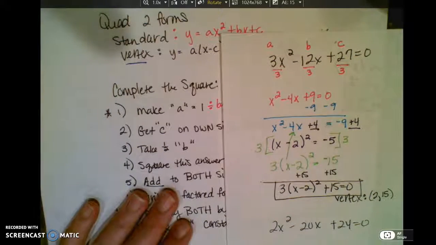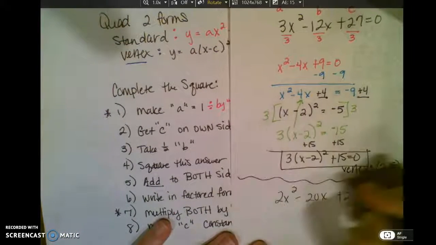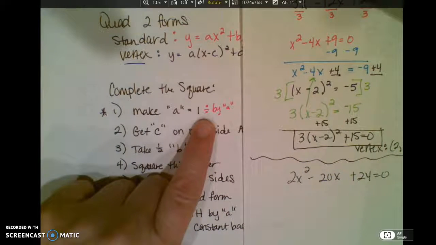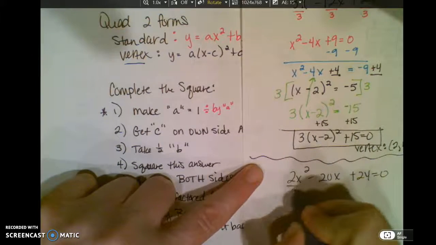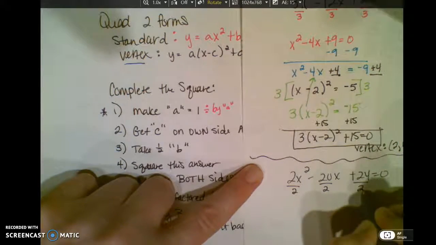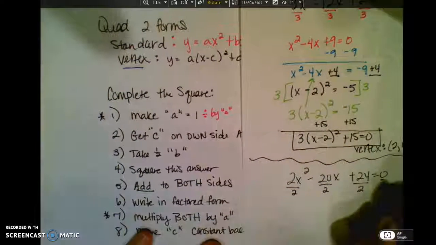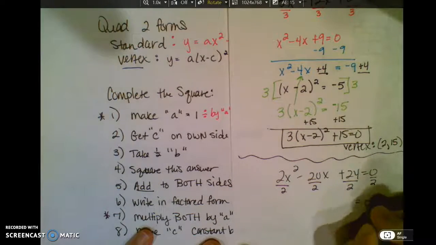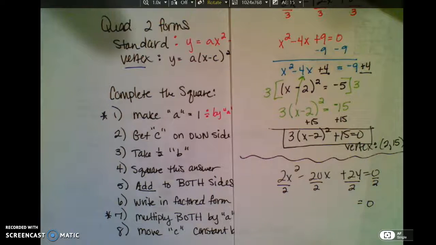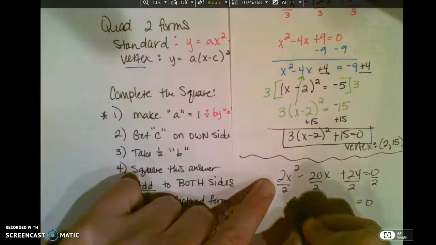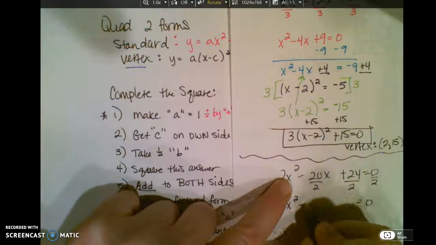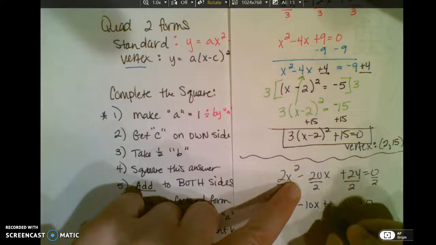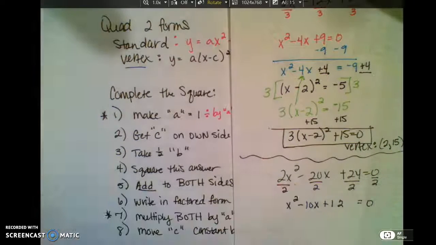So we're going to go through this process again with this problem right here that you can see. My first step is to divide by a. I'm making a 1 by dividing. Now really you're also dividing 0 by 2, but 0 divided by anything is still just 0. So that's why that doesn't matter. This is going to leave me with x squared minus 10x, and 24 divided by 2 would be 12.